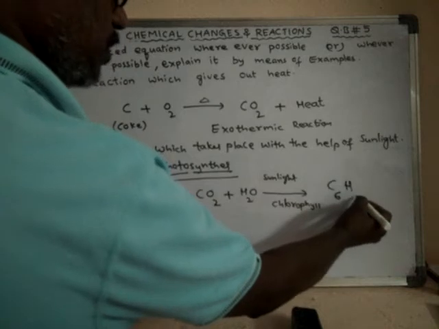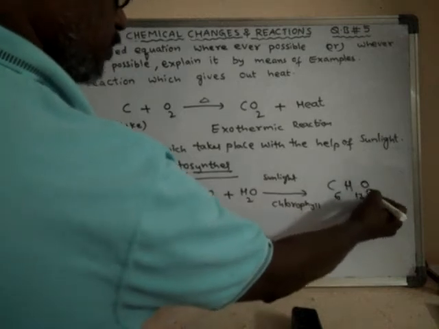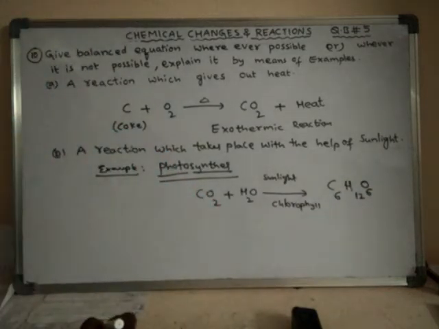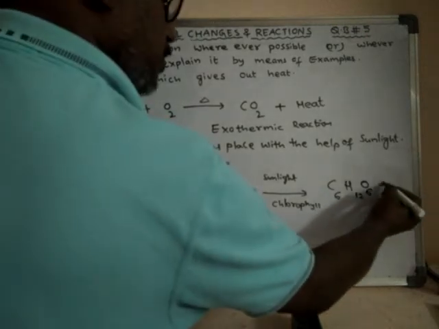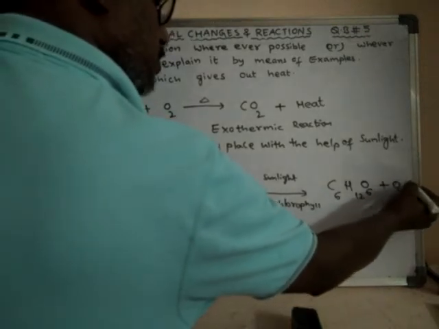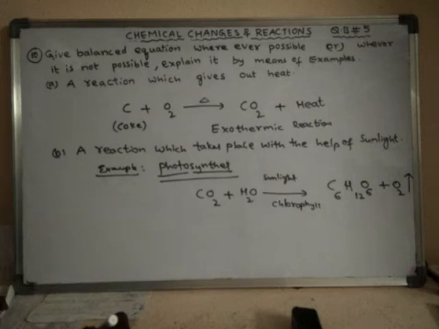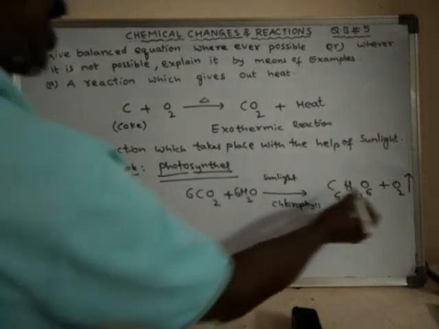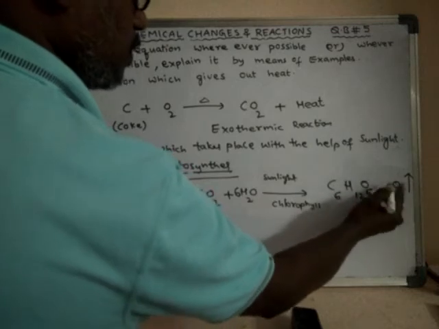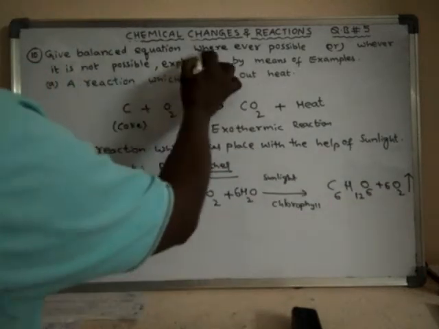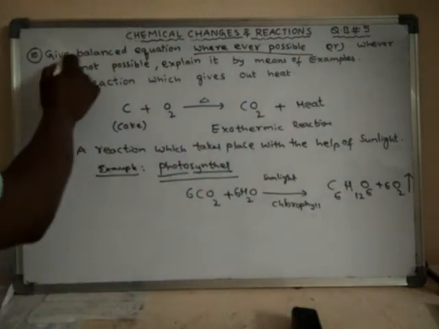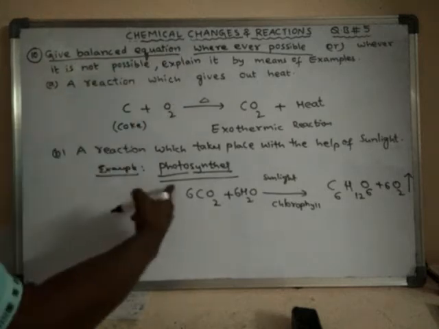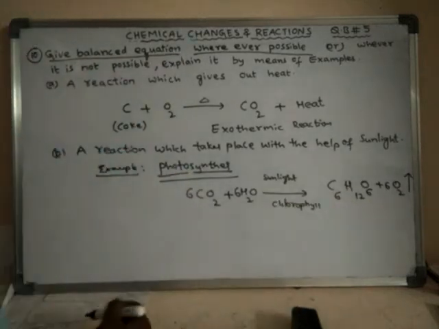to form glucose, C6H12O6. And oxygen gas is liberated in this process. So if you see the balanced equation, this is the balanced equation. Wherever it is possible, we have to give the balanced equation. So here for photosynthesis we can write the balanced equation. Even for this also we can write the balanced equation. Okay.